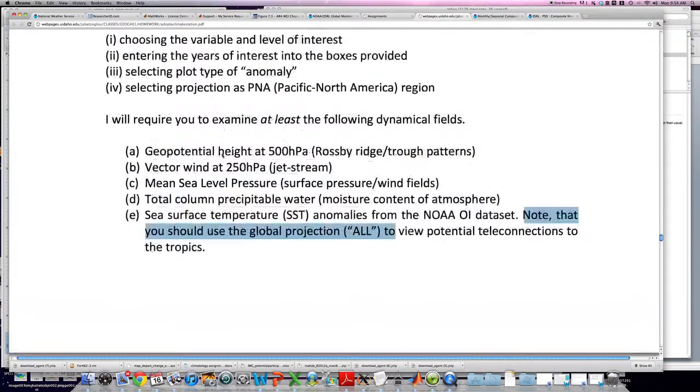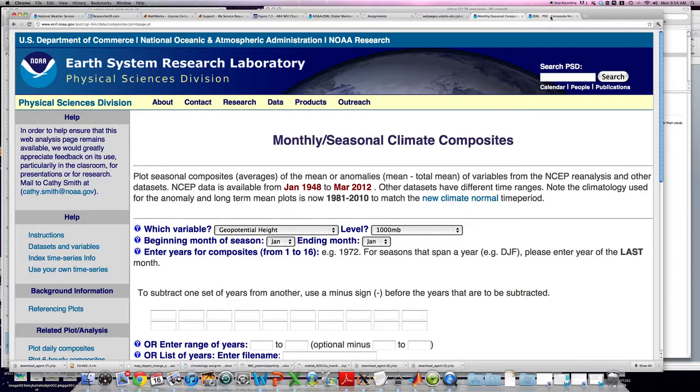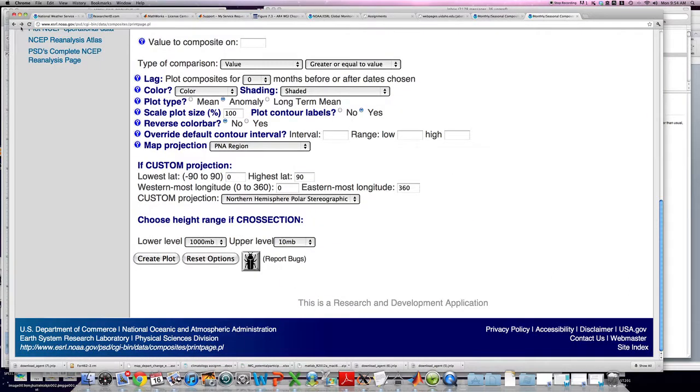If it is useful to you, anomalies may be a little bit challenging to look at, and so it might help you, instead of looking at anomalies, to go to mean here. So plot type mean, and these are the actual composite of the wind speeds rather than the composite of the wind speeds minus the climatology, or what we expect.